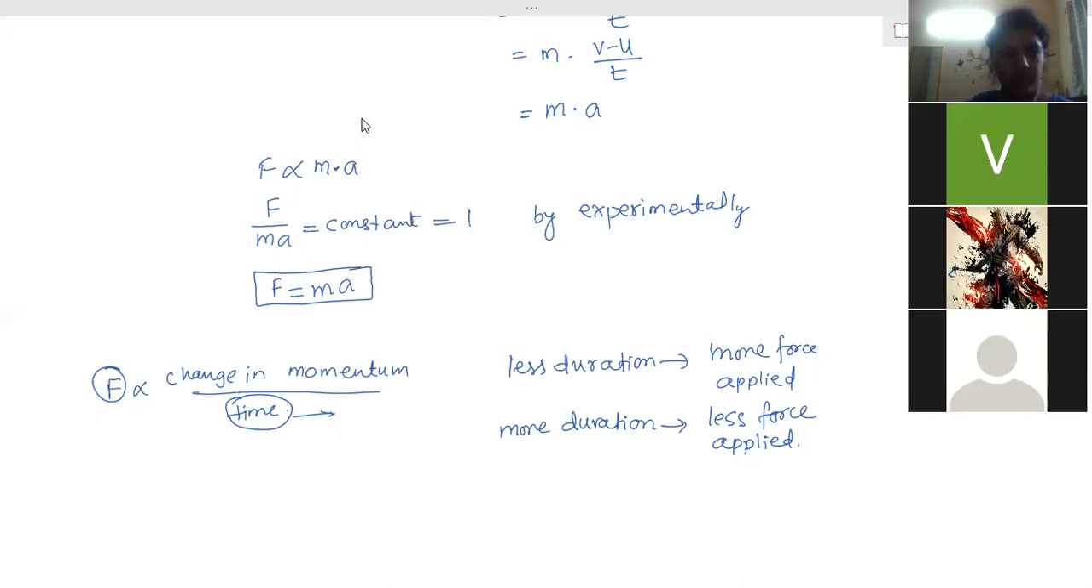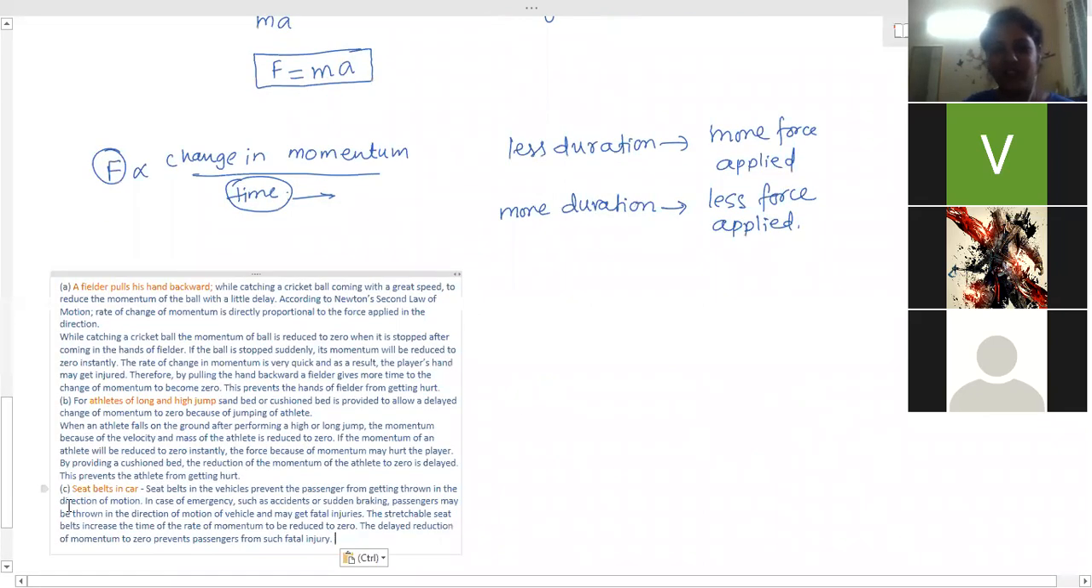Ma'am, did you correct the motion test papers? If I would have corrected, I would have given you. No, ma'am, I just asked. I'm telling you, if I've done it, I would have given you at that time only. I won't keep it. More than you, I'm in a hurry. Yes, ma'am.